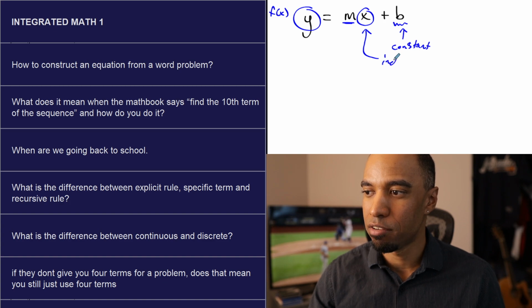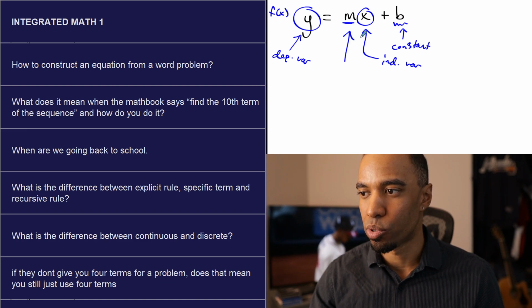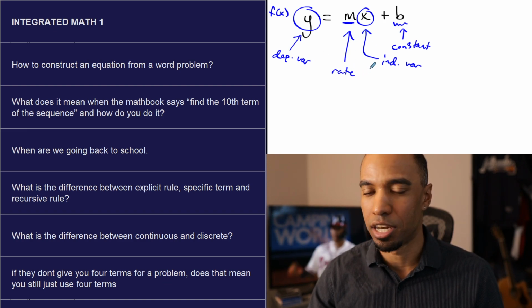X is your independent variable. Y is your dependent variable. And then this m is some sort of rate. It's going to multiply by your independent variable.